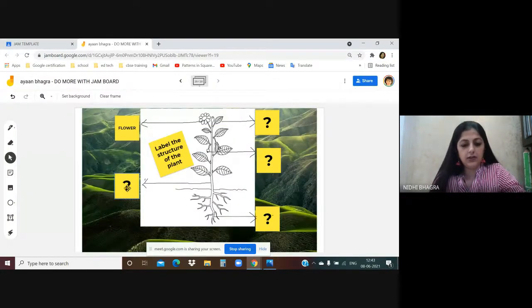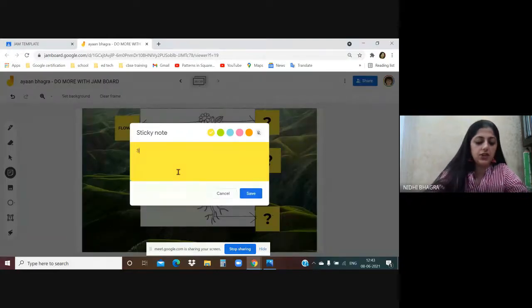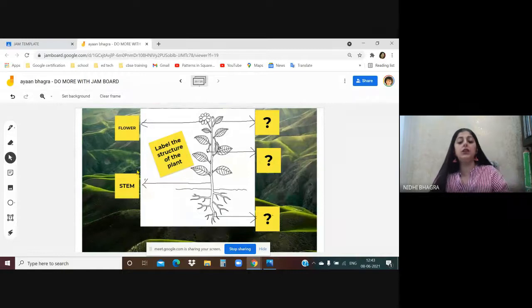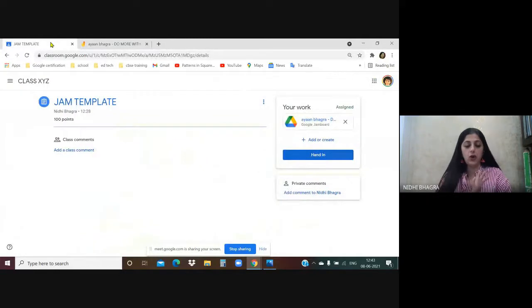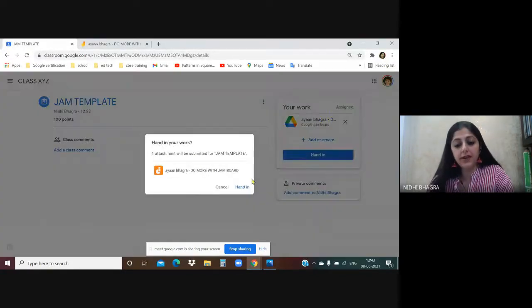Then this is a stem. This way, the student will perform and label all the parts. After completing the entire assignment, the student will go back to the classroom. Done. All the templates are done. The student will go back to the classroom and hand in the assignment.